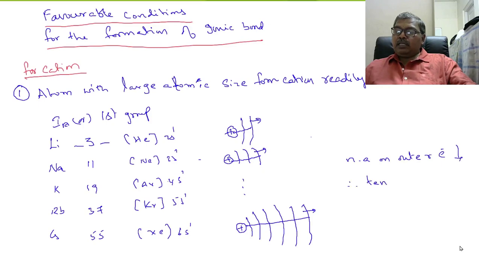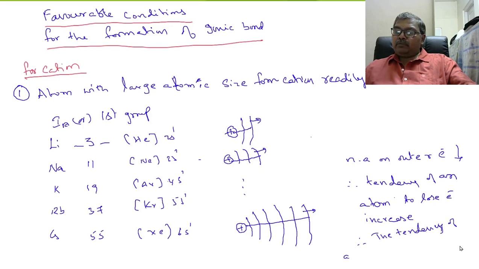Therefore, tendency of an atom to lose electron increases. So therefore, the tendency of the atom to form cation increases. Clear?